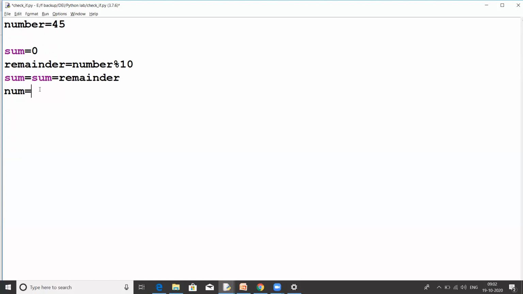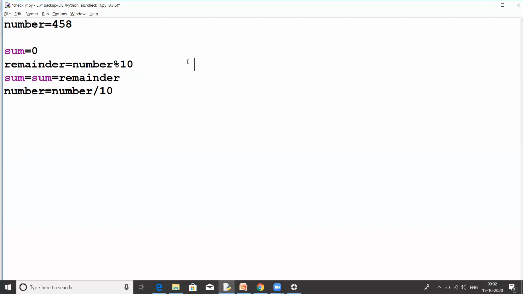If I divide my number by 10, what will I get? If my original number was 458, let me write the current values here too.